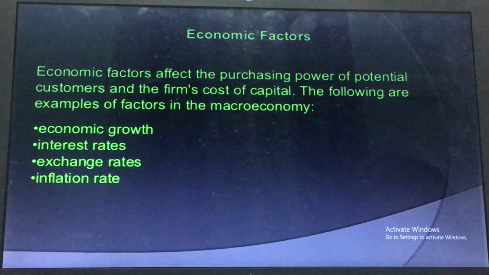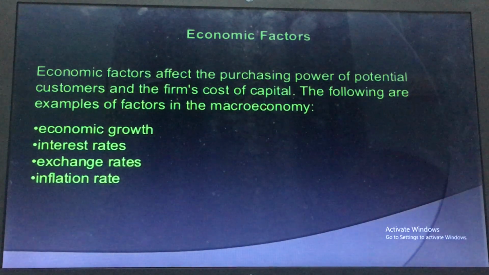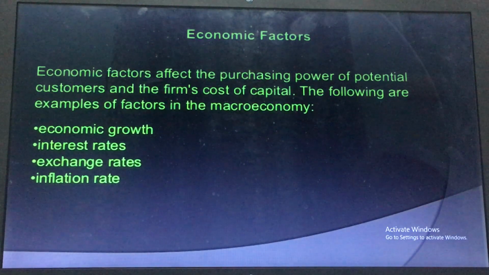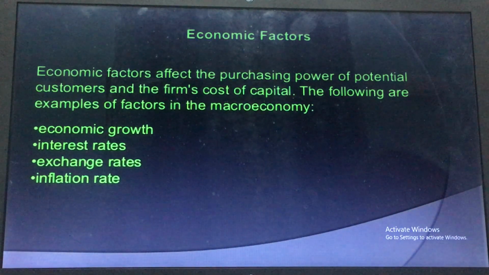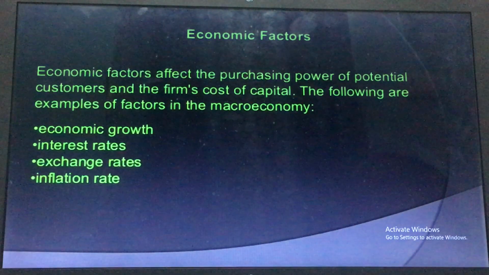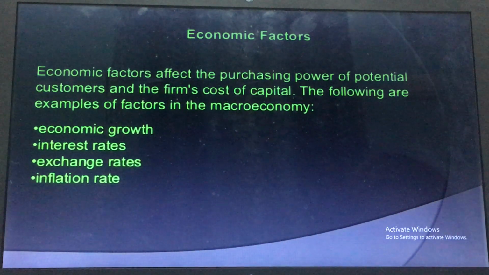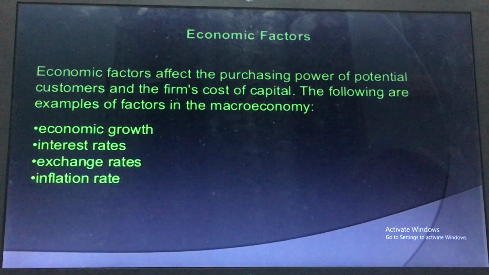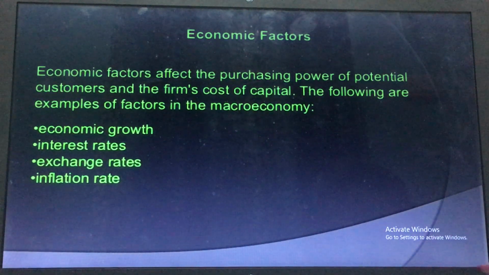What is the inflation rate? How is the price changing? What are the prices of our raw materials? What we have to include in the price of the product. So we should follow these economic factors also to make our business successful.